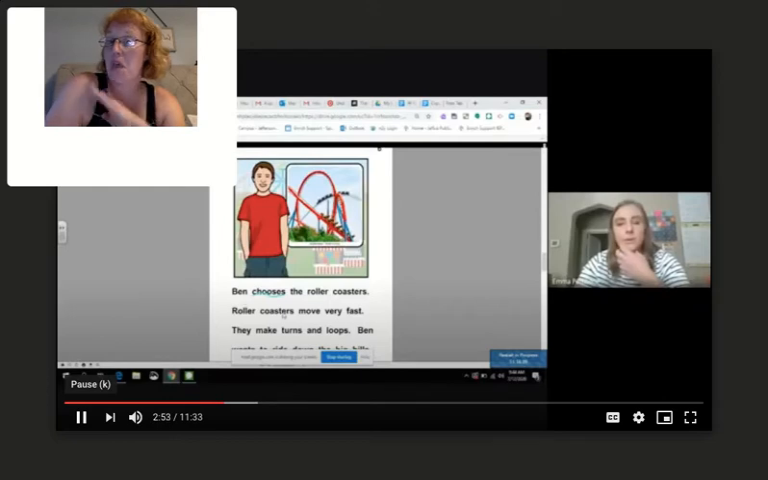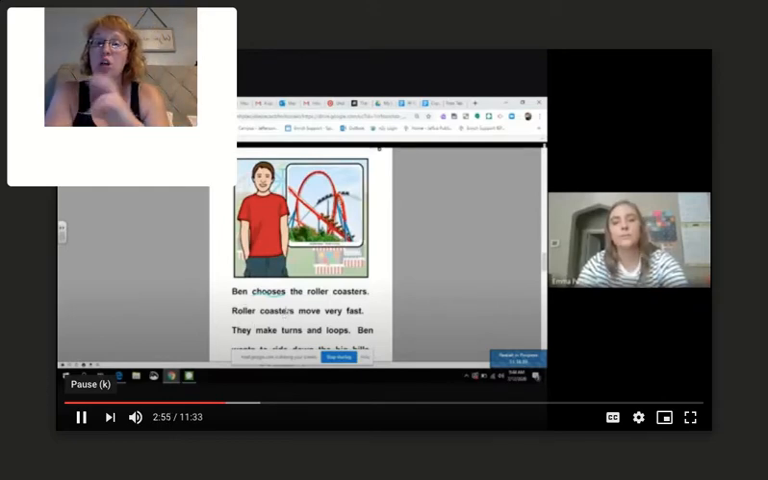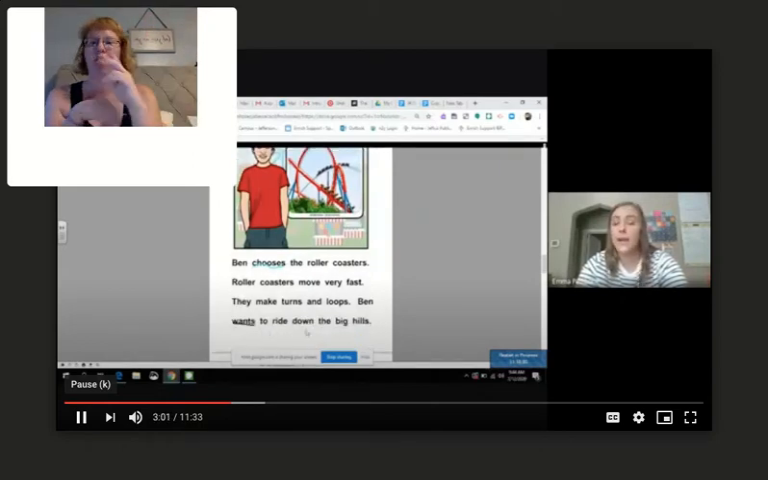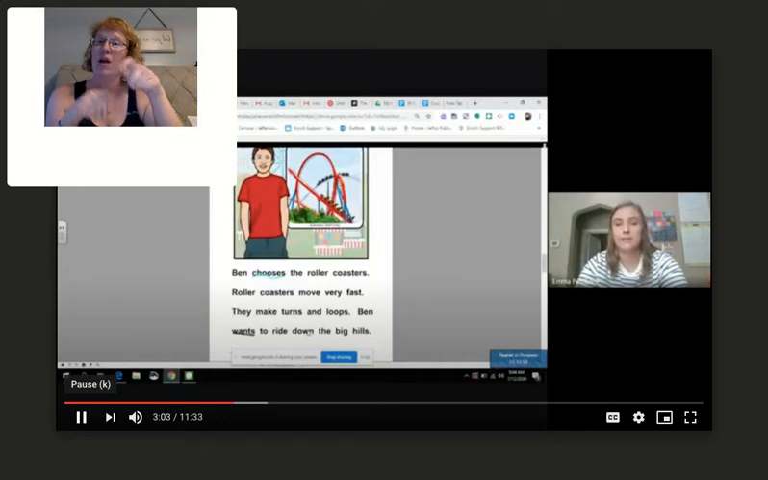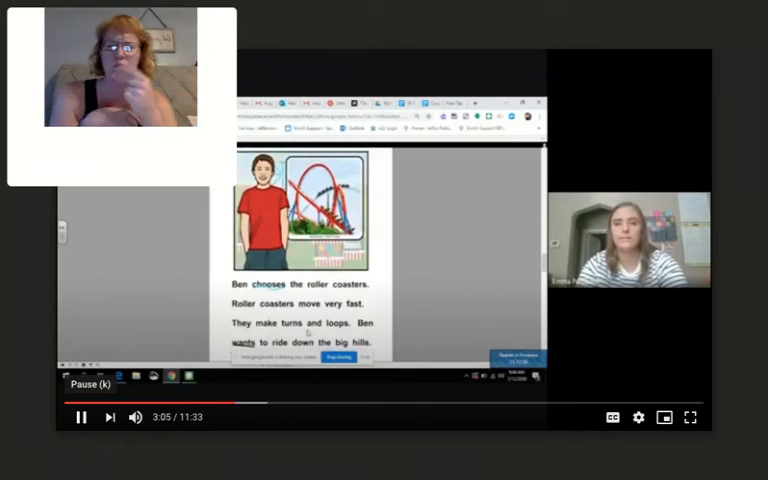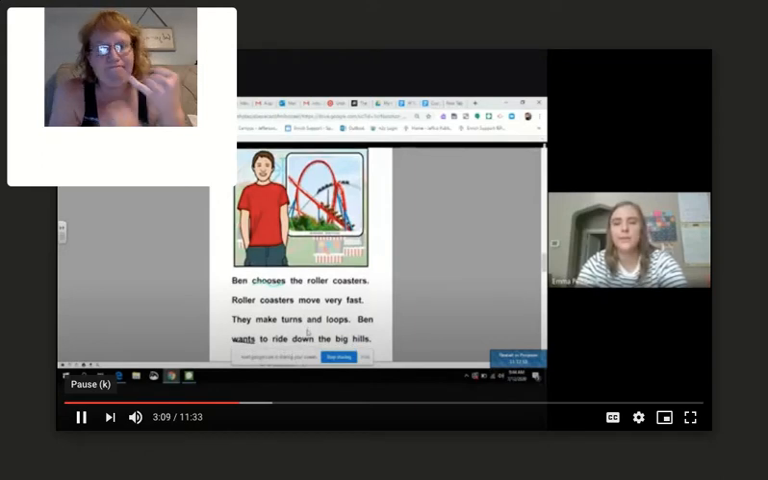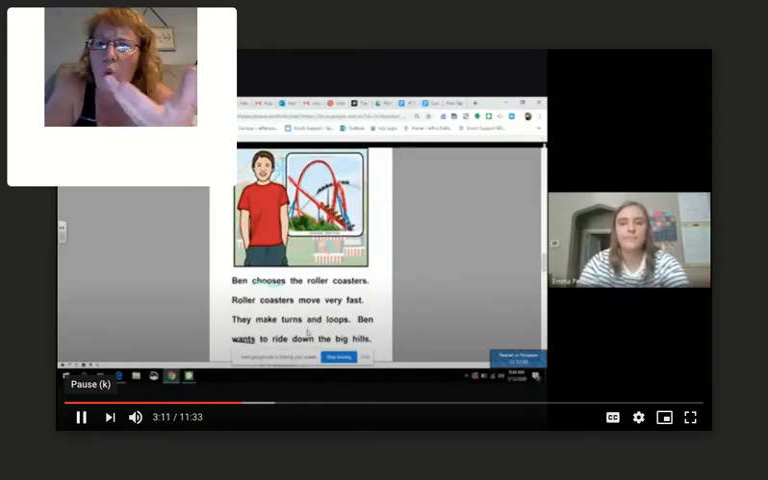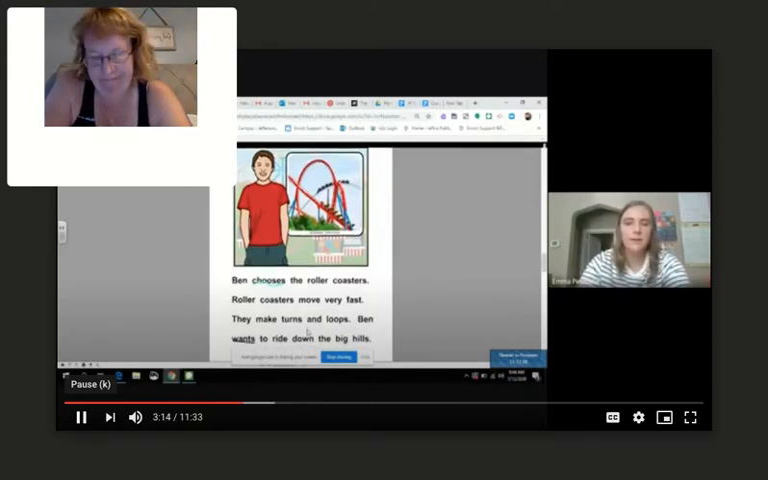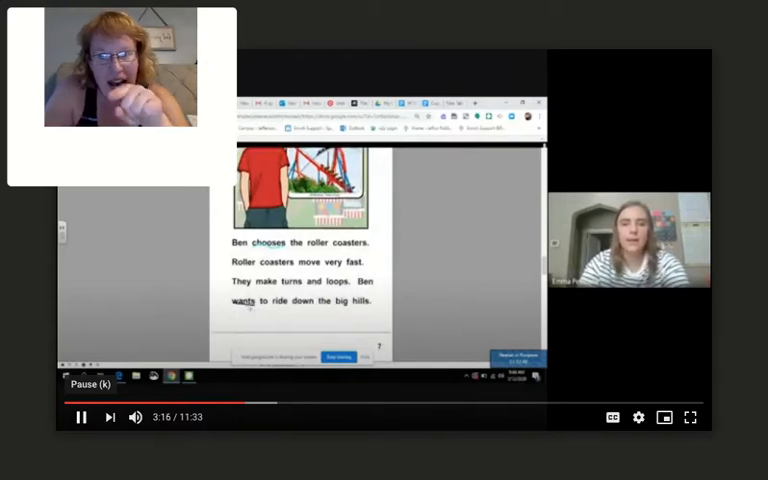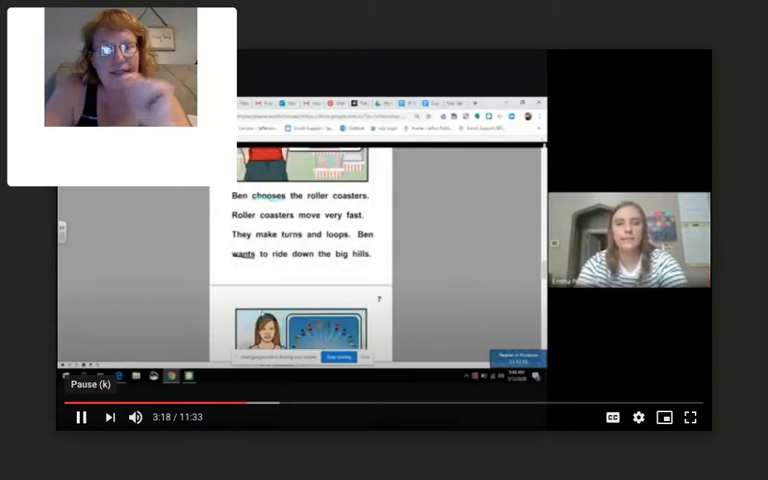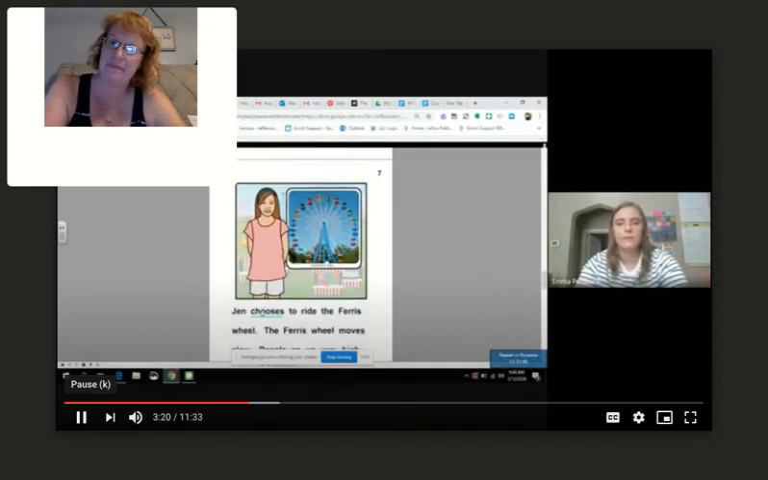Ben chooses the roller coaster. Roller coasters move very fast. They make turns and loops. Ben wants to ride down the big hills. Ooh, who sees the word want in there? Me too. It's underlined. Can you point to it? Awesome job. It is right in that black underlined. Okay, let's see what Jen chooses.